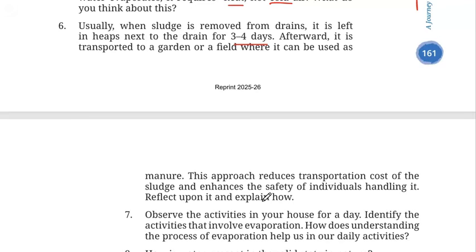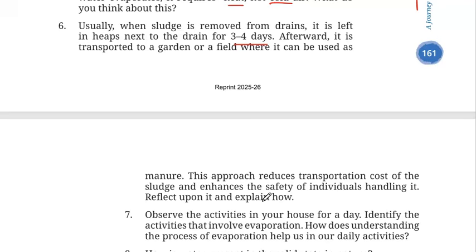Okay, so they are saying that when sludge is removed from the drain, after removing they collect the heap and they put it near the drain only for 3-4 days. Okay, and after that what they do is they transport it to any garden or field where that sludge can be used as manure. So this approach reduces the cost of transportation of the sludge, and it also enhances the safety of the individuals who are handling the sludge. All right, so what are your thoughts?